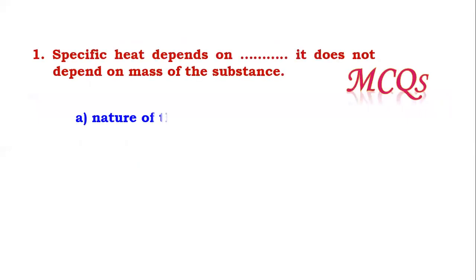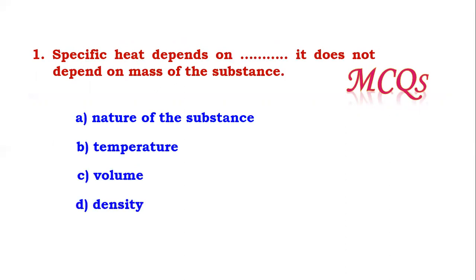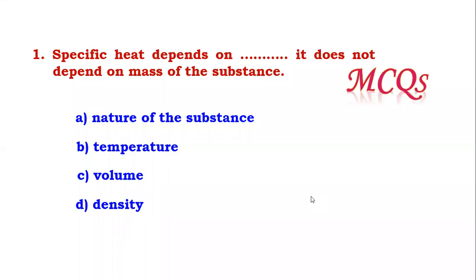Now, let's see a question based on that. See, this is a question. Specific heat depends on dot dot. It does not depend on the mass of substance. It depends on what? Whatever we learned up to this, definitely based on this you are able to answer it. Try to recall the concept. Everyone knows that specific heat is constant. It does not depend on temperature, volume, density. It depends on the nature of the substance. So the answer here is the nature of substance.